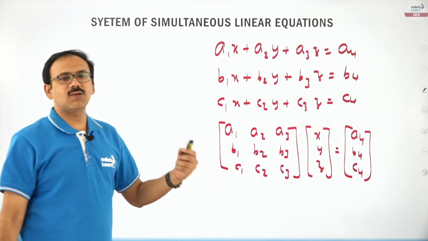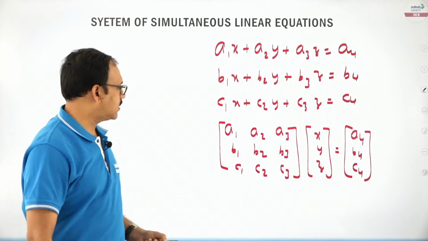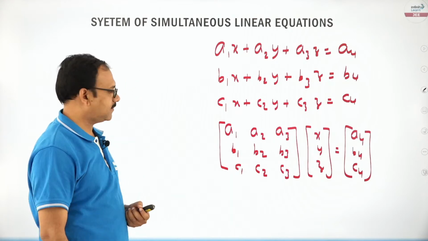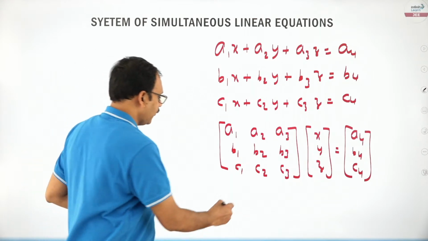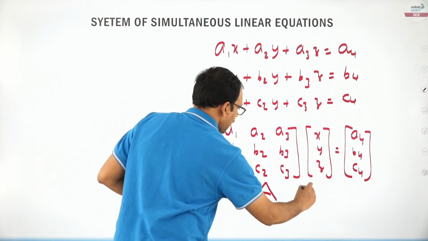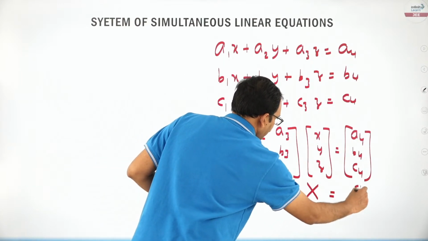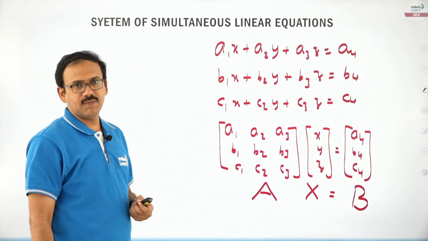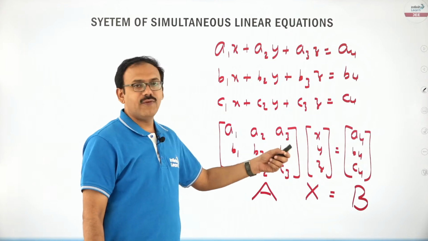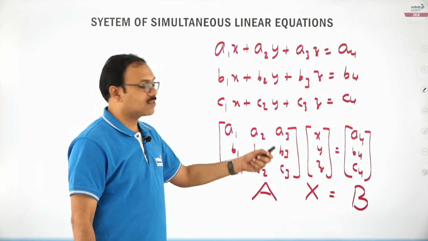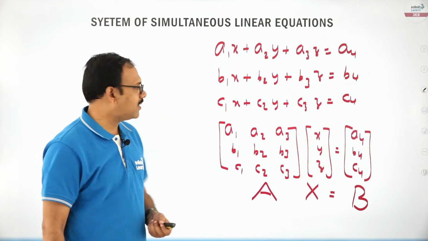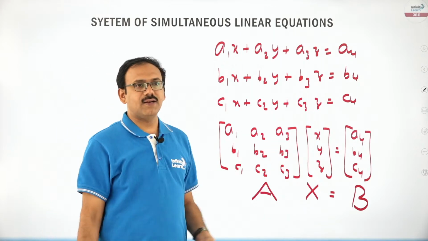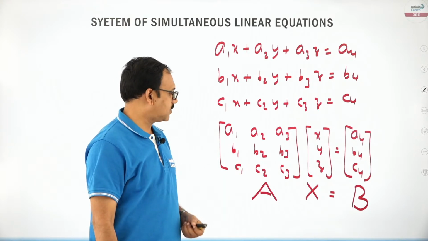The same system of linear equations in 3 variables can be written in matrix format in this way, my dear friends. Fine. So we can write it as AX is equal to B. So, where A is called coefficient matrix, X is called variable matrix and B is called constant matrix. Let me repeat, A is called coefficient matrix, X is variable matrix, B is called constant matrix.